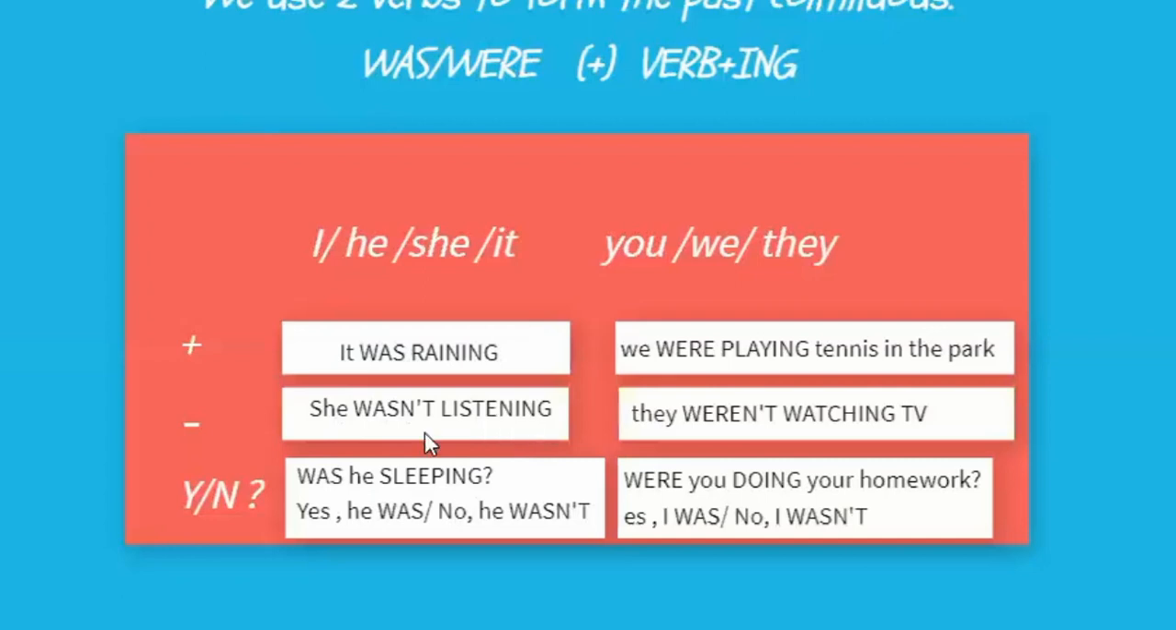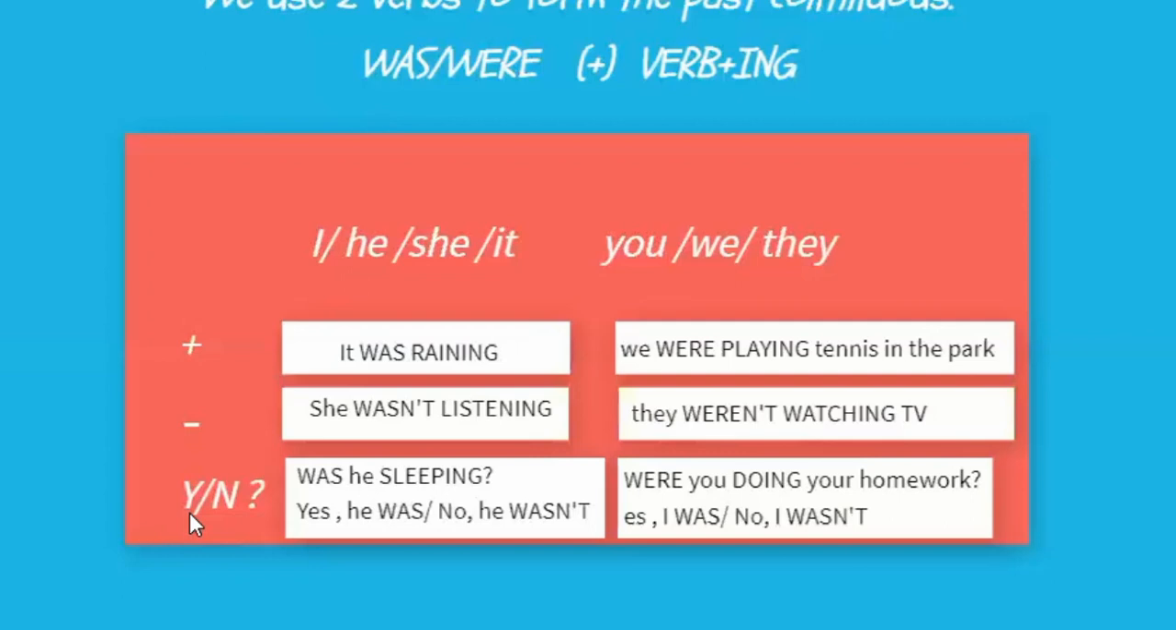So: she wasn't listening. And then we have: they weren't watching TV. So they goes with were, and in the negative, weren't, then watch is my verb, plus ing ending. So: they weren't watching TV, right? And that's it. That's really simple.